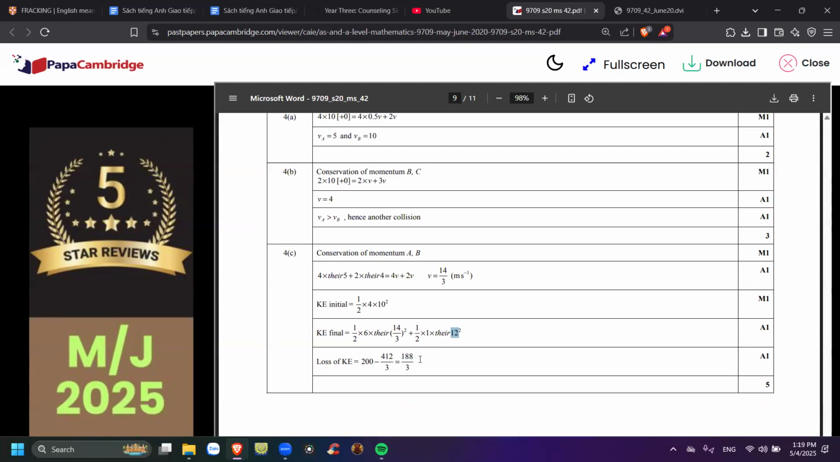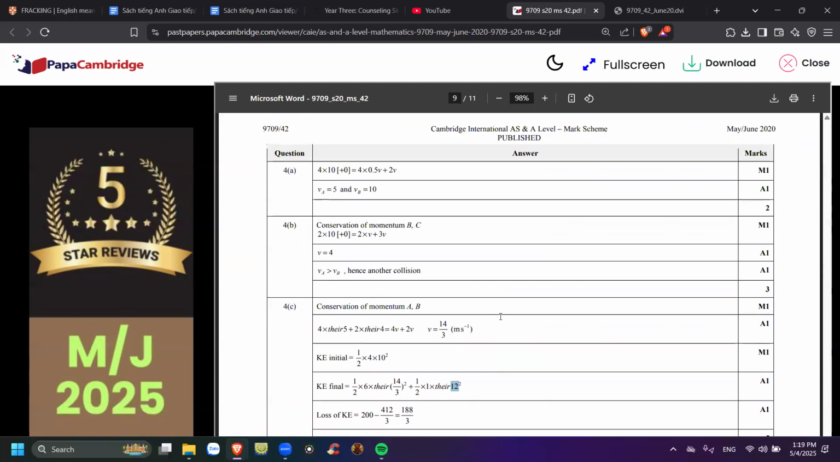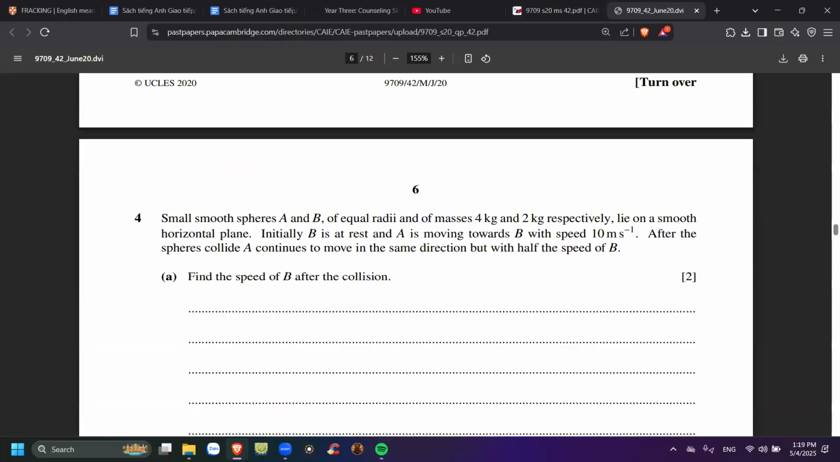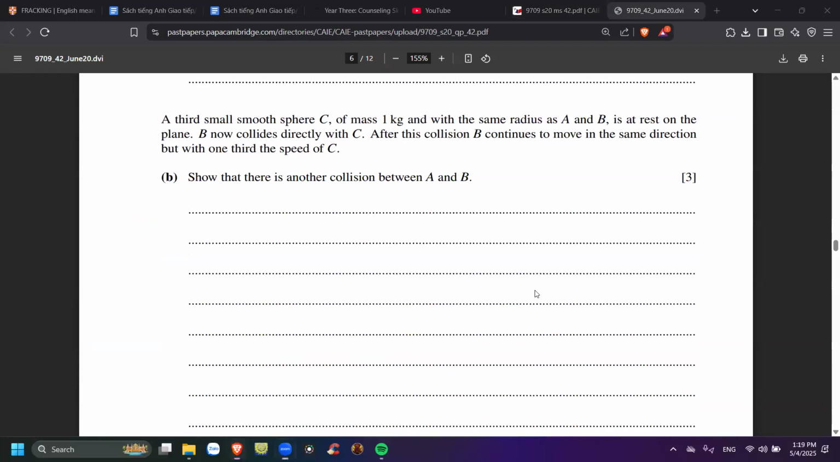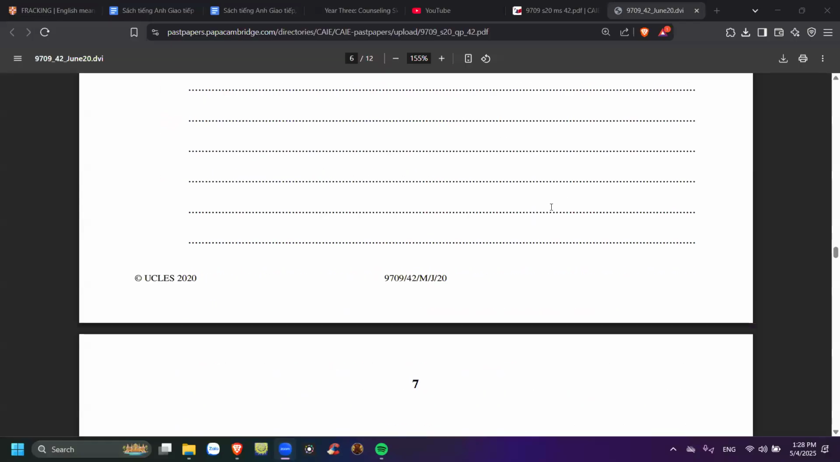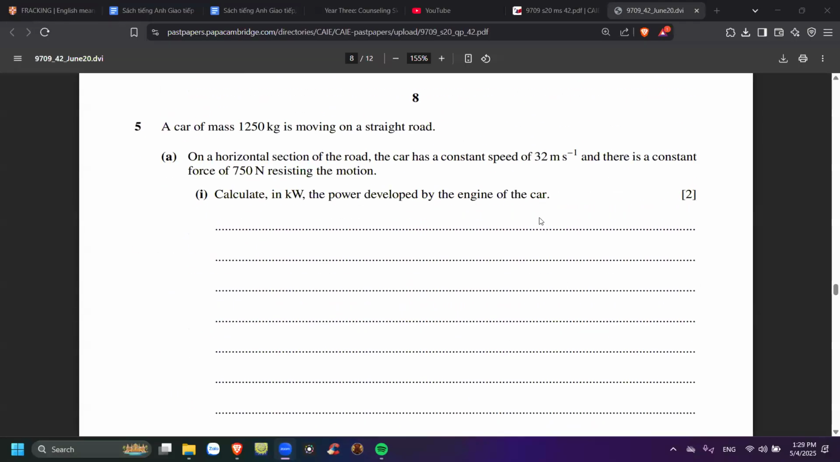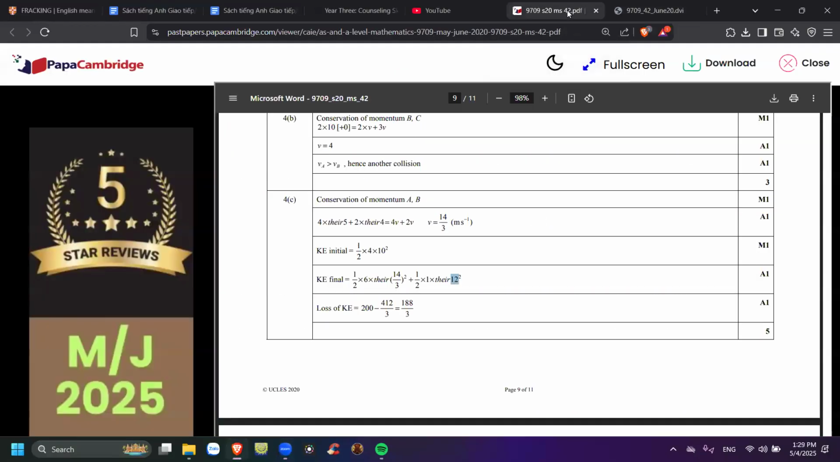In general, subtract the two, and if the final one is lower than the initial one, that counts as a loss. Just take final minus initial, and if you see a negative value, there's a loss. Let's try to do it again. All right, so how much did you find? The loss of KE, 188 divided by 3 is going to be 62.7 joules, right? Yes, okay, very good.